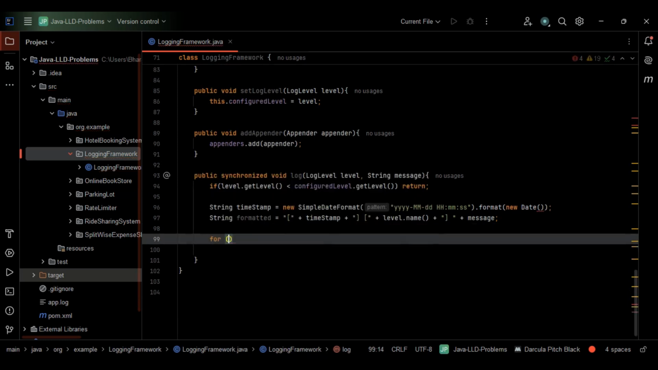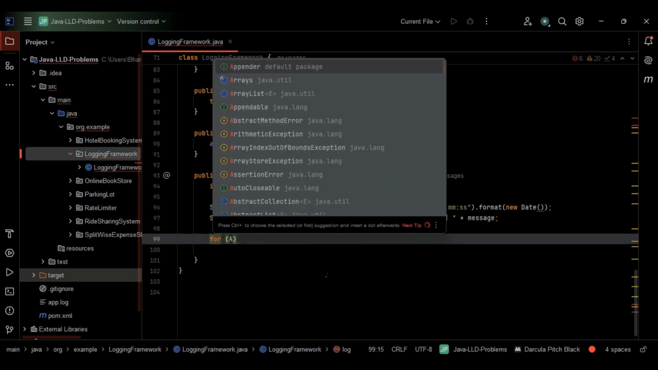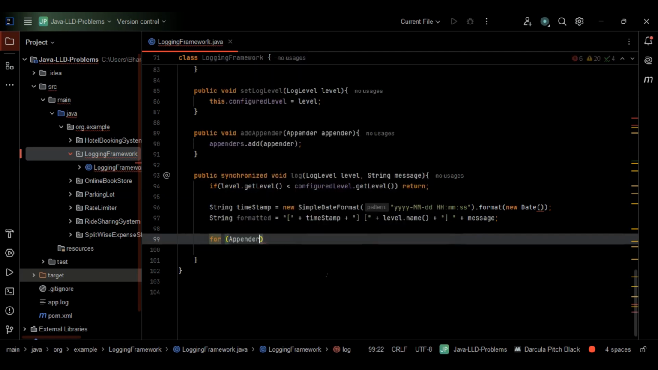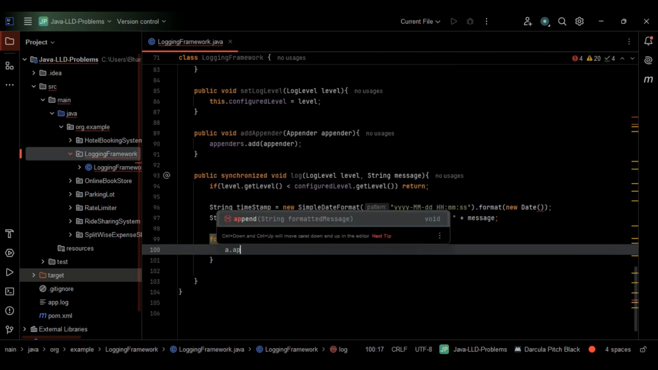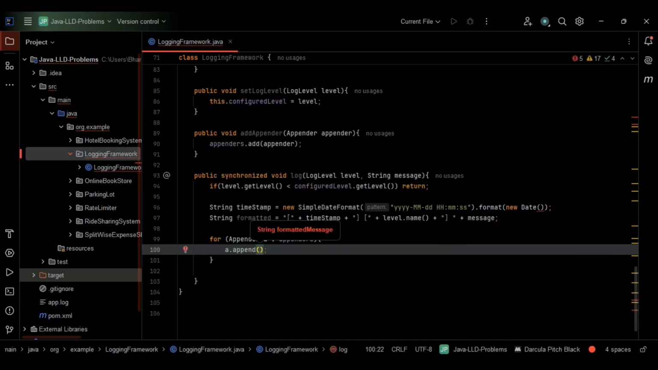Let me go with the simple for loop here. Then the for loop, what I'll do, I need individual appender, right? Of appenders basically. So I'll just consider here appenders. So this is fine. So within the for loop, we will send the formatted log to each appender. So nothing but here in this case, a dot append of, let me pass the formatted here, right? So this is it.